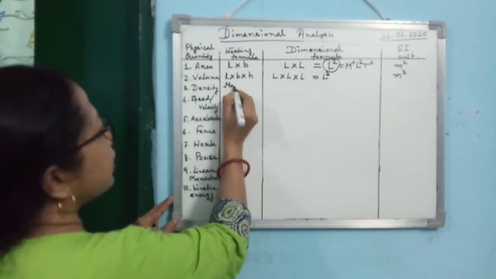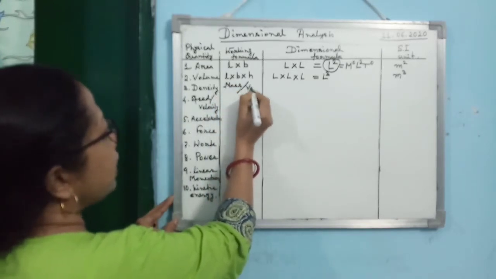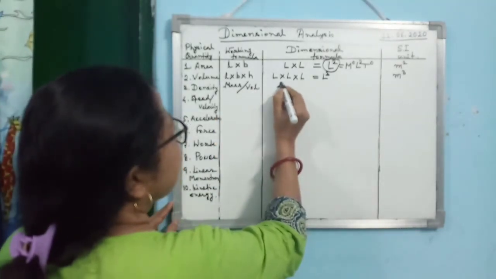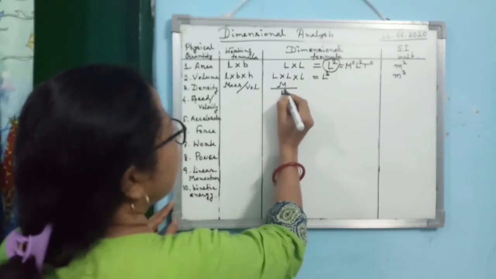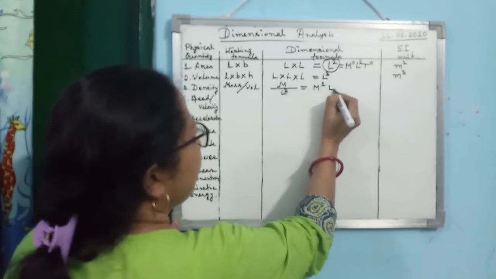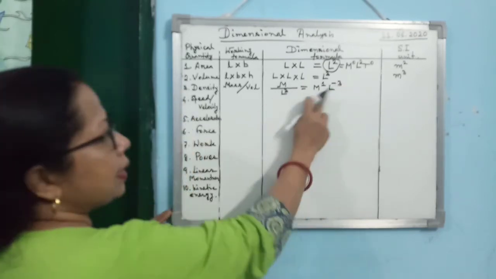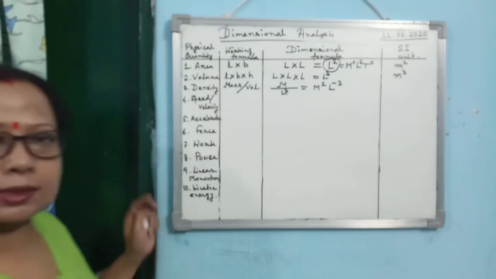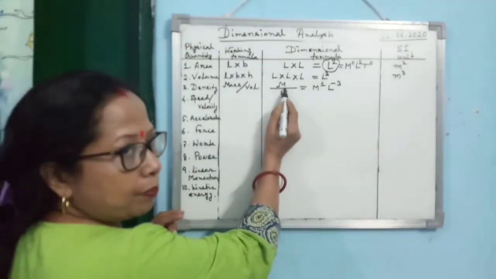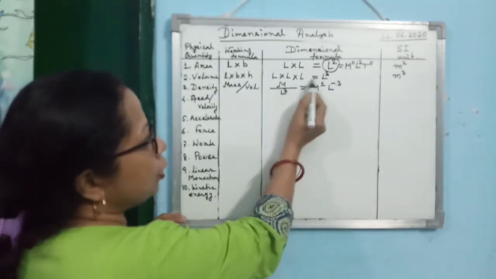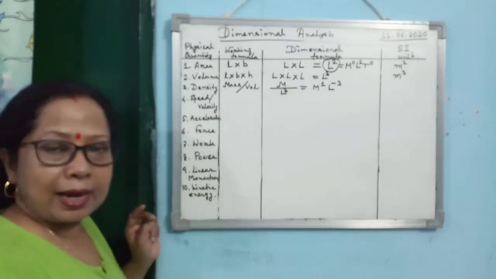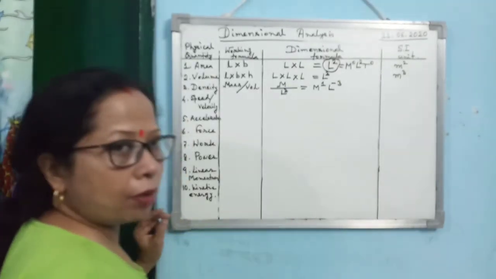Next one is density. Density we define as mass by volume. Mass we represent by big M, and for volume we have L cube. So it is M to the power 1, L to the power minus 3, because L is in the denominator. I hope you are understanding.